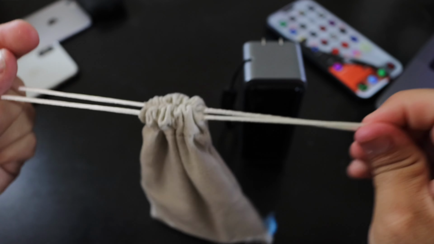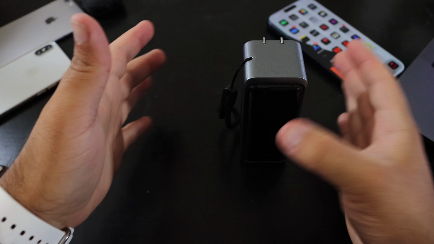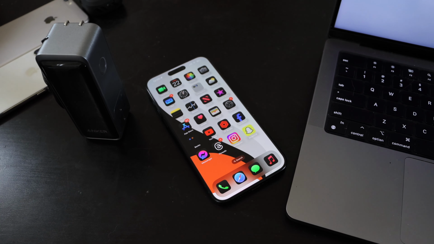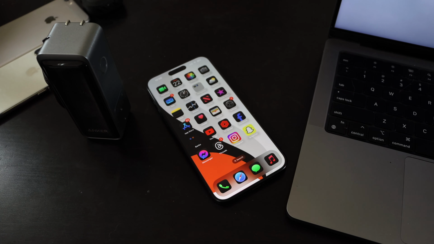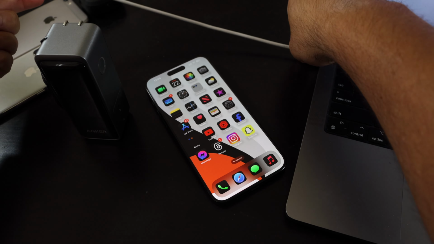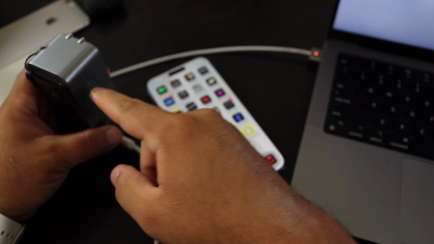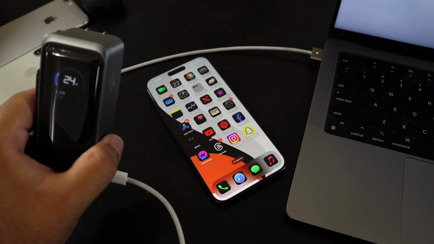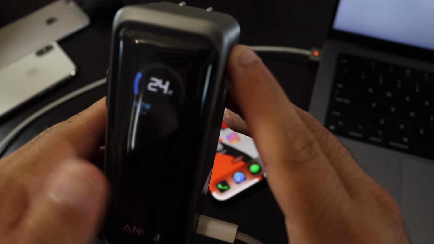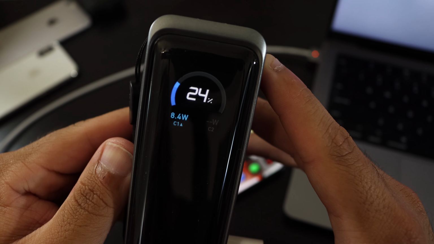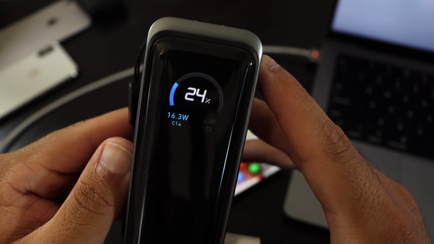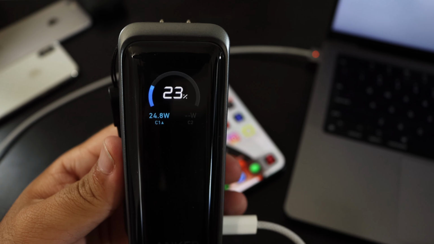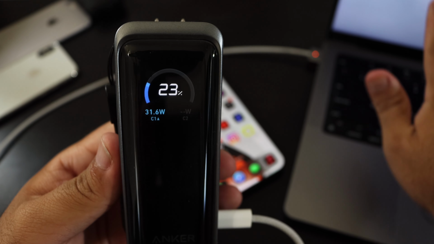So let's put that back in its pouch, put this on the side, and let's take a look at how this charges our devices. I want to bring my iPhone and my laptop. I want to raise the volume of the laptop so you could hear the charge. So let's bring this over, plug this in, and look, oh, it's charging the laptop. That's pretty cool. It's at 24% still. And it does show you how many watts are going out currently to the device. So it's at 16, 20, 22. Currently on my laptop over here, I'm at 91%.